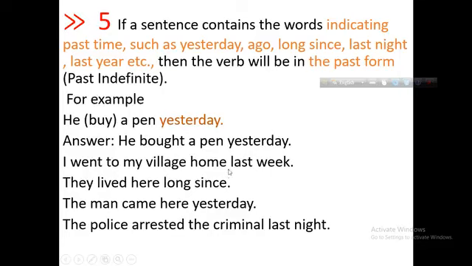Long since, yesterday, last night are indicator words. The police arrested the criminal last night. Here arrested is the past form of arrest, and it is past indefinite tense, because last night is the indicator word of past indefinite tense. Look at the examples carefully.